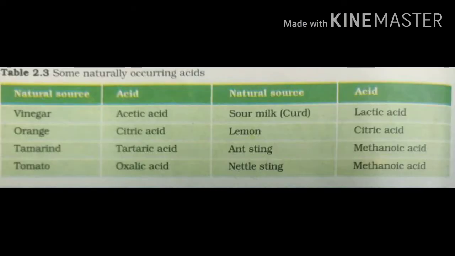Let us learn about some naturally occurring acids. Table 2.3. Natural source and acid. Vinegar contains acetic acid, orange citric acid, tamarind tartaric acid, tomato oxalic acid, sour milk curd lactic acid, lemon citric acid, ant sting methanoic acid, nettle sting methanoic acid.